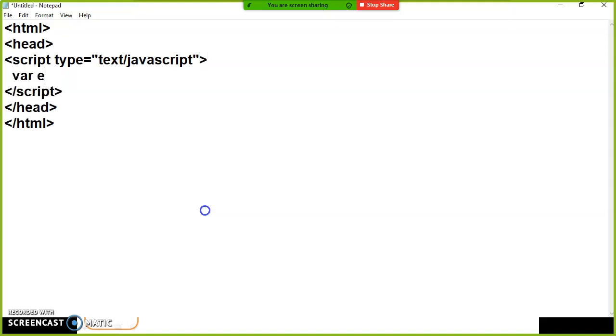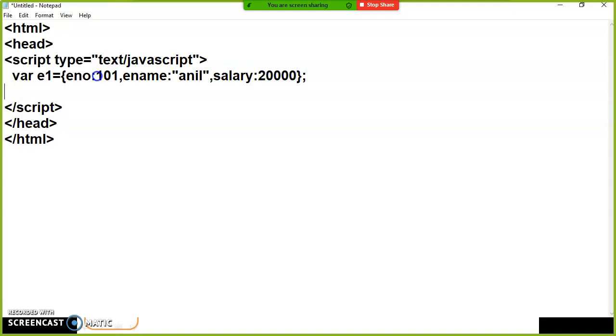Within this I'll create one object where e1 is equal to, variable name colon value: enumber colon 101, comma, ename colon Anil, and salary colon 20,000. This is one object actually.